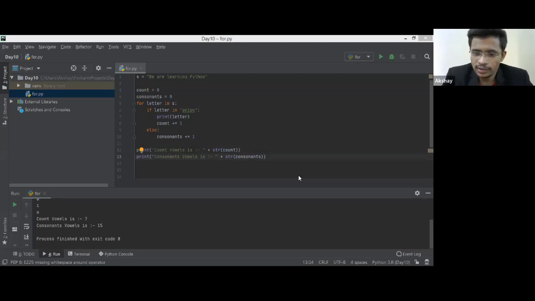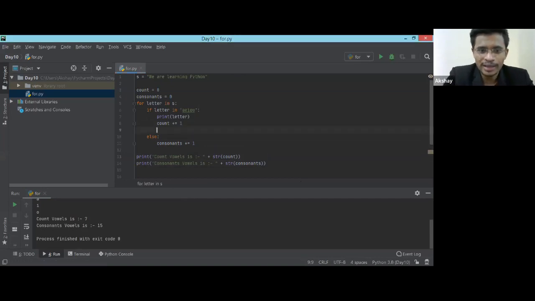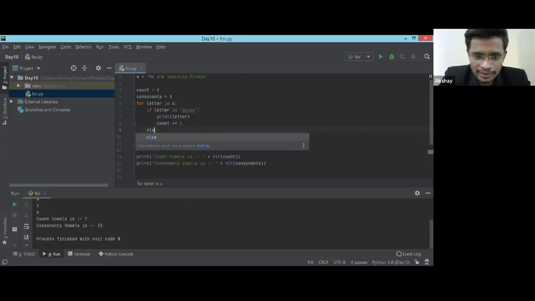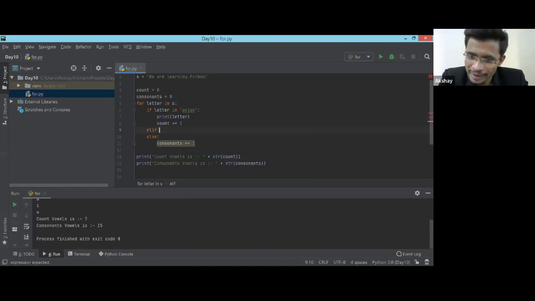Okay, so let me share. You can go and try this with split as well. But here is one more way. What I'm going to do is check the letter: if it is a space, do not count it. So I can use elif over here. Elif letter equals space. Okay, just a minute.